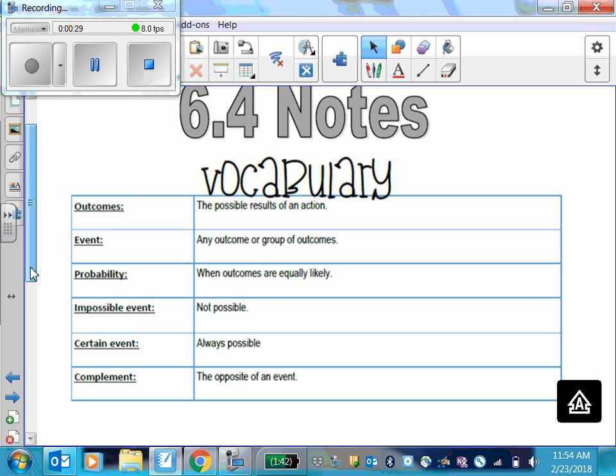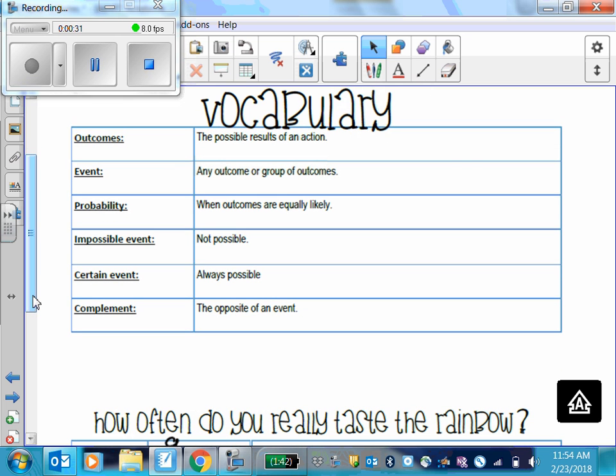So first we need to talk about all the different types of probability and words that we associate with probability. So outcomes. Outcomes is what happens with probability. Like the outcome of the lottery is who wins the lottery. The outcome would be who won the game. All right, the event is any outcome or group of outcomes. So what we're actually predicting the probability to be.